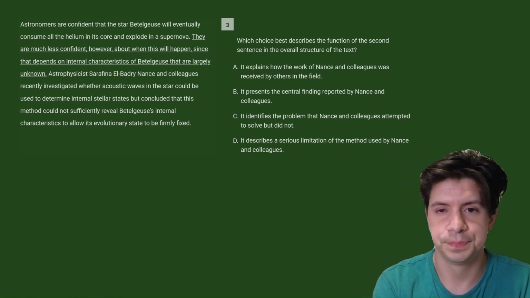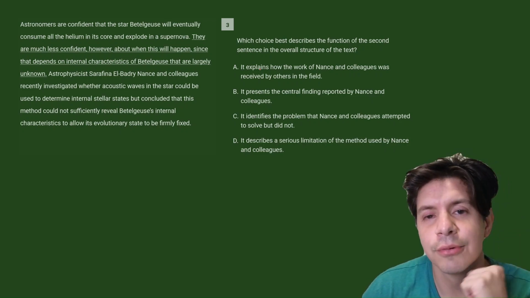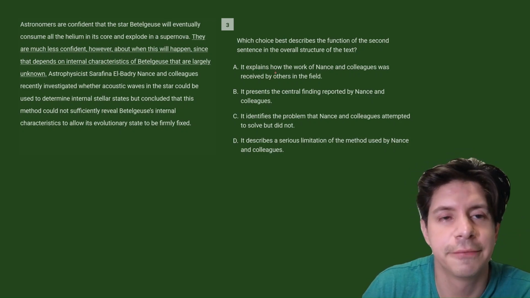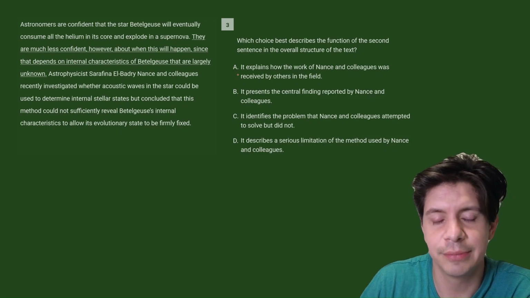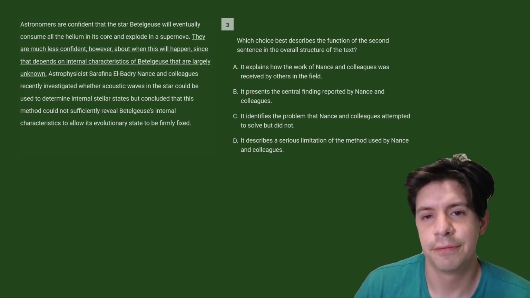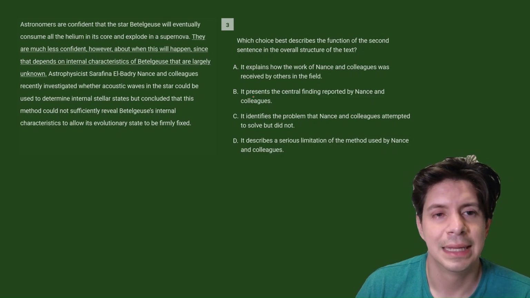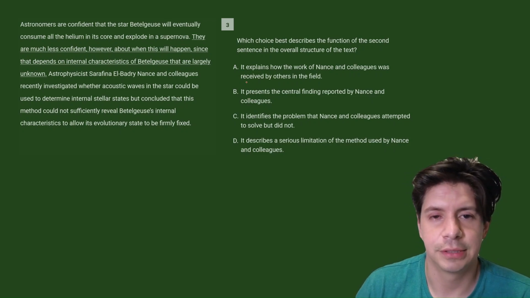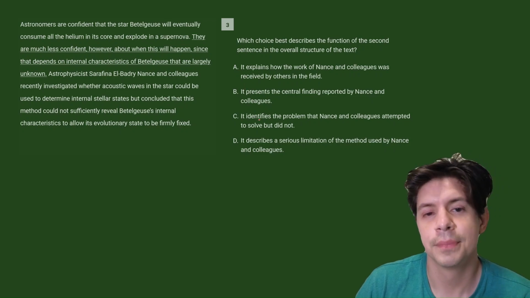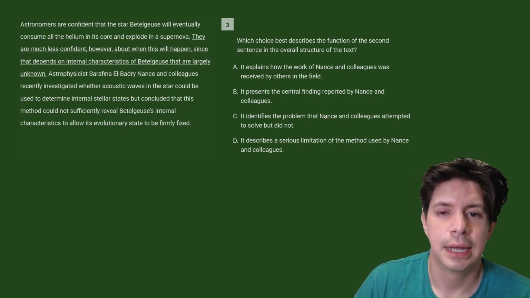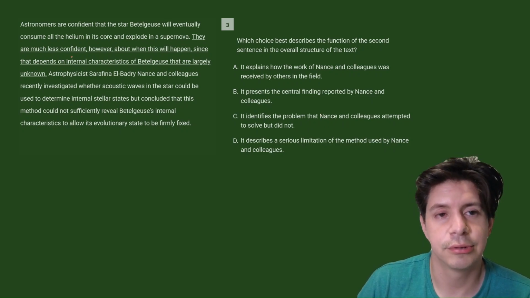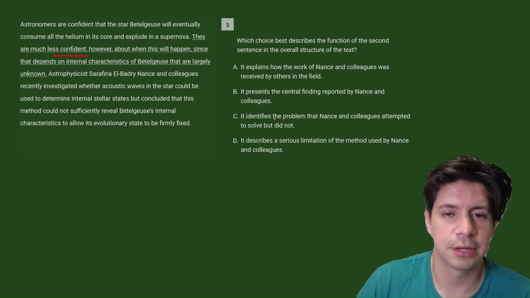So we're going to do, it explains how the work of Nance and colleagues was received by others in the field. So we haven't even met Nance and colleagues, so how are we going to know what their work is? And it's not really about their work and reception, so A doesn't really make sense. It presents the central finding reported by Nance and colleagues. It's not about a finding, right? It's about a lack of information. So that also doesn't really work. It identifies the problem that Nance and colleagues attempted to solve but did not. So I like to break this up, right? It identifies a problem. So there is a problem, right? Because there's something they're less confident about. So C seems like a good option.